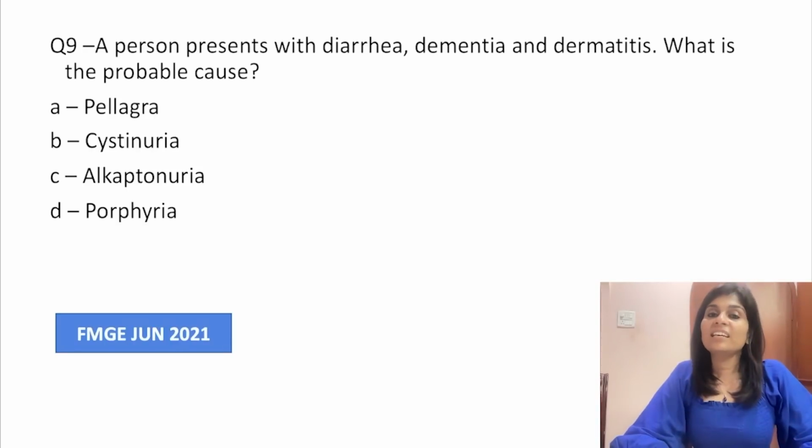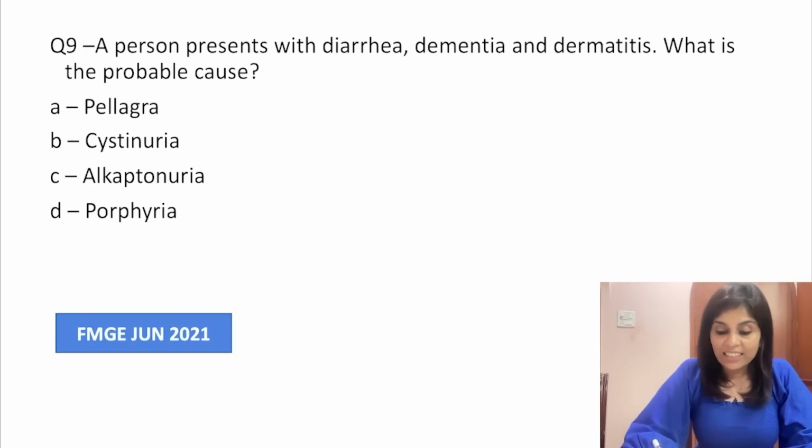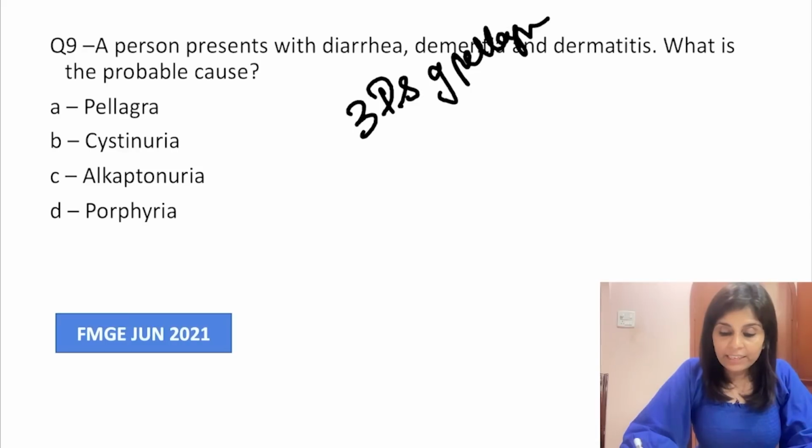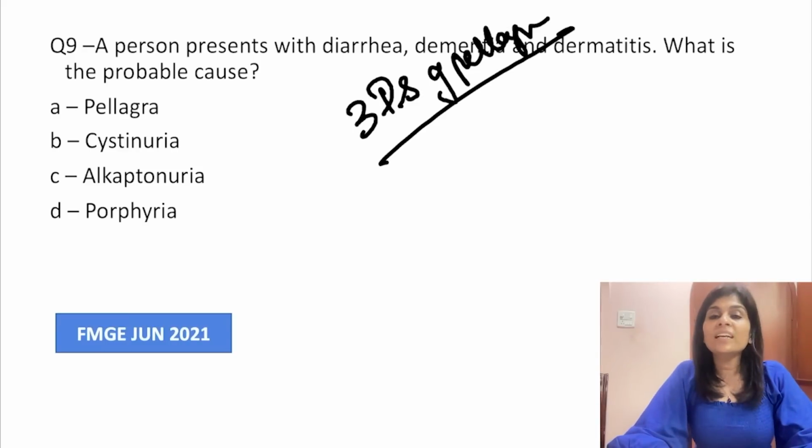This, I would say, is the most frequently asked topic, right? They ask you this as an image-based question or as a case-based question or as a one-liner. A person presents with diarrhea, dermatitis and dementia. So what are these three? These three are 3 Ds of pellagra. Yeah, diarrhea, dermatitis, dementia. How do you think an image-based question can be framed on this?